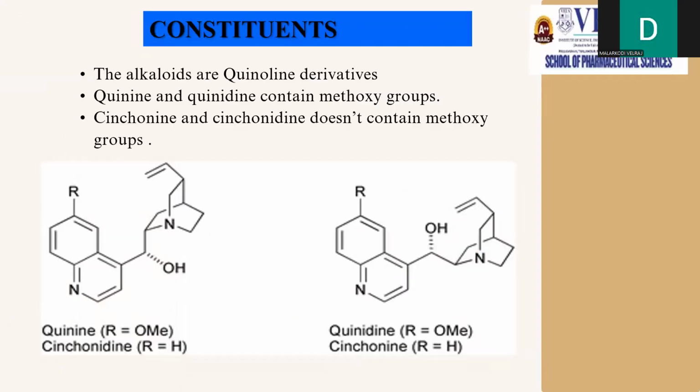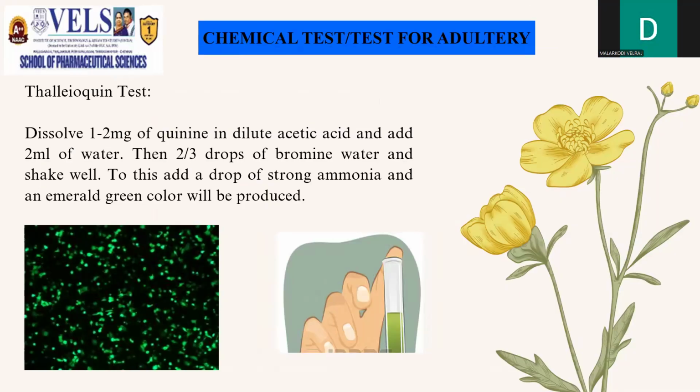Constituents. The alkaloids are quinoline derivatives. Quinine and quinidine contain methoxy groups. Cinchonine and cinchonidine do not contain methoxy groups, which is the main difference between the quinine, quinidine, cinchonine, and cinchonidine alkaloids.